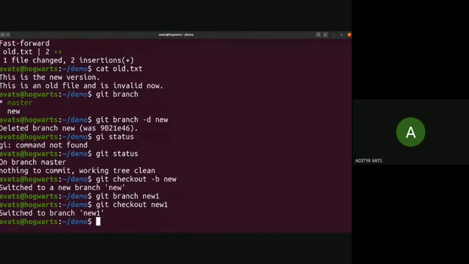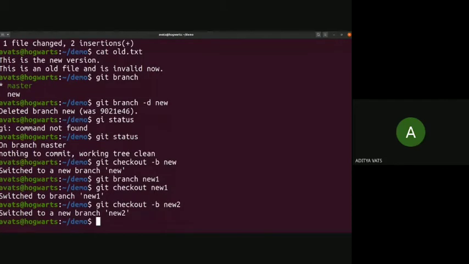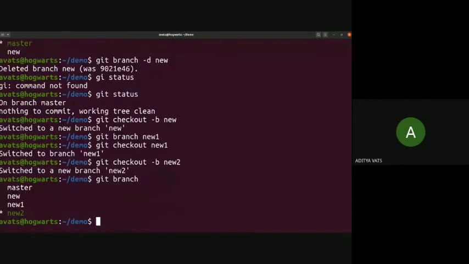So this whole process can be done in a single command, git checkout -b new2. This is a workaround for faster processing. We have a lot of branches now: master, new1, new2. We are on new2. Okay, let's go to master.